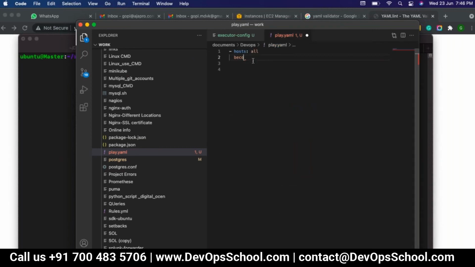Okay, so become: true. Like this, it will come at the same indentation now. Then tasks, and I will say hyphen name test. You can make that work, whatever the tasks you have should be at the same indentation.